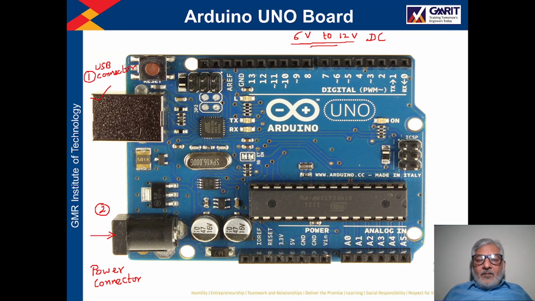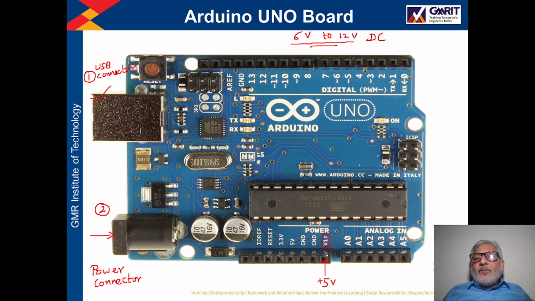Now the third method is this pin named as Vin. Here if you connect a voltage 5 volt DC, then also this Arduino board will be powered on.